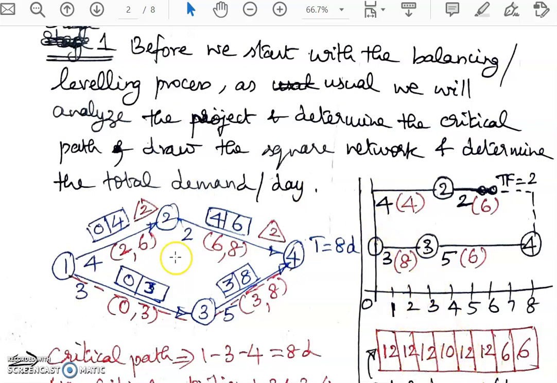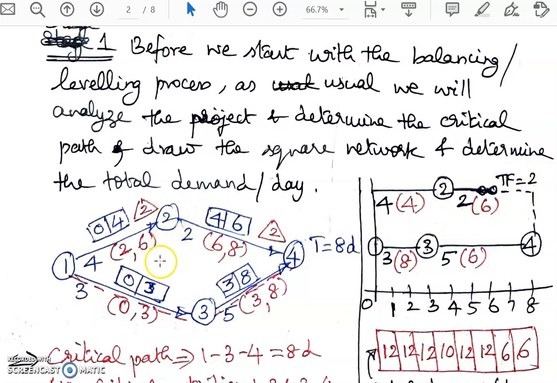As far as the CPM analysis is concerned, it is just a simple problem with four activities. And we have two paths. We find that the path 1, 3, 4 is critical with a total duration of 8 days. And the path 1, 2, 4 is non-critical, with these two activities being non-critical with a total float of 2 days for each of these activities. This has been reflected in the square network. As you can see, 1, 3, 4 is the critical path, and 1, 2 and 2, 4 are both non-critical activities with a total float of 2 days each.